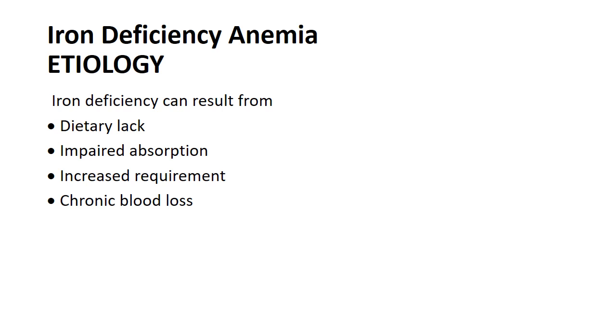So if the weaning is not given properly, then the infants could develop iron deficiency anemia after 6 months of age.